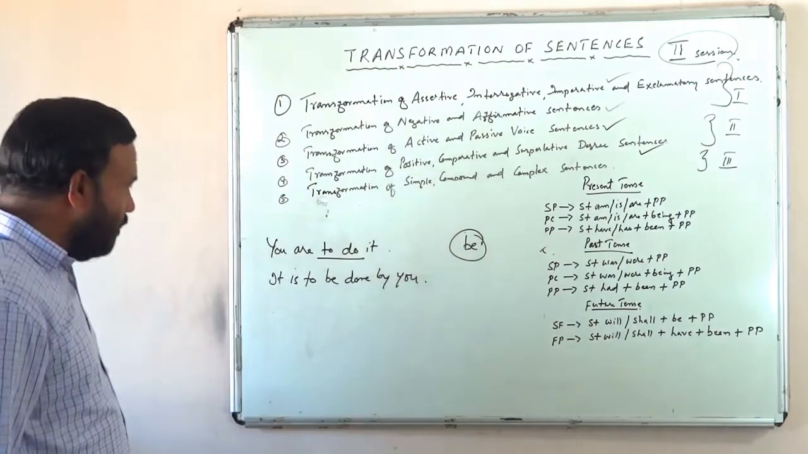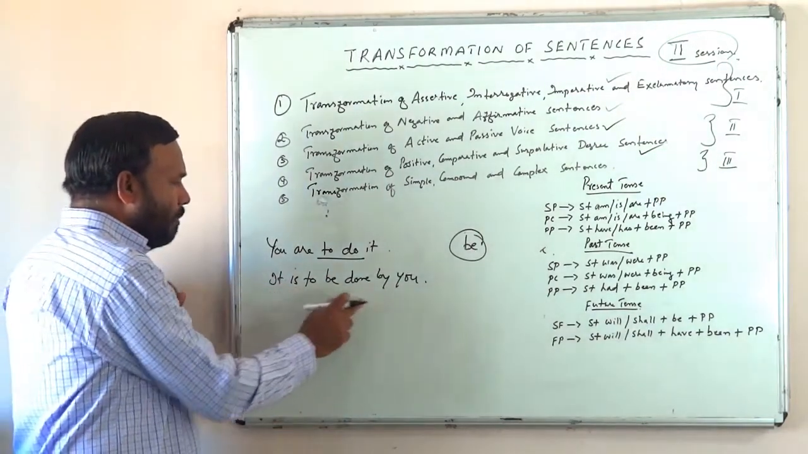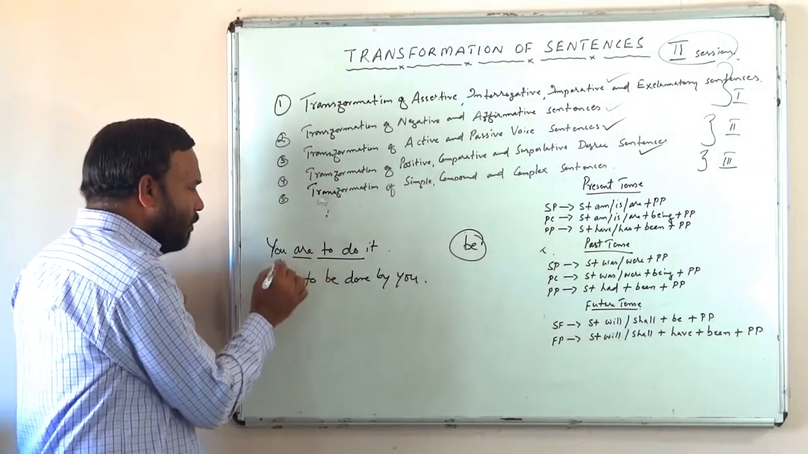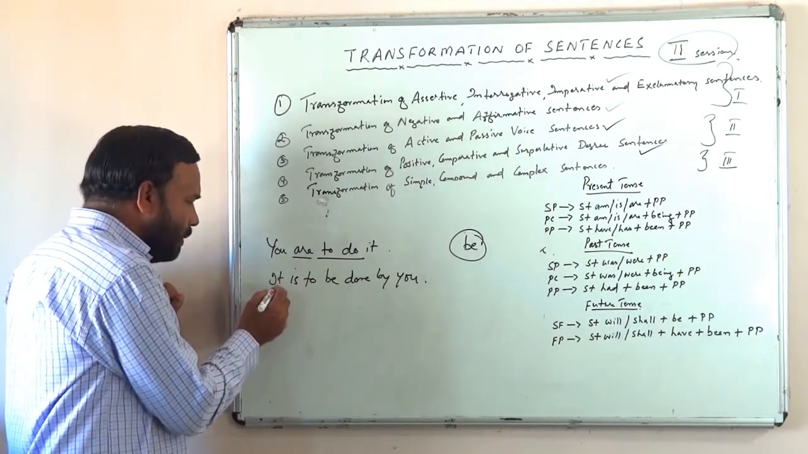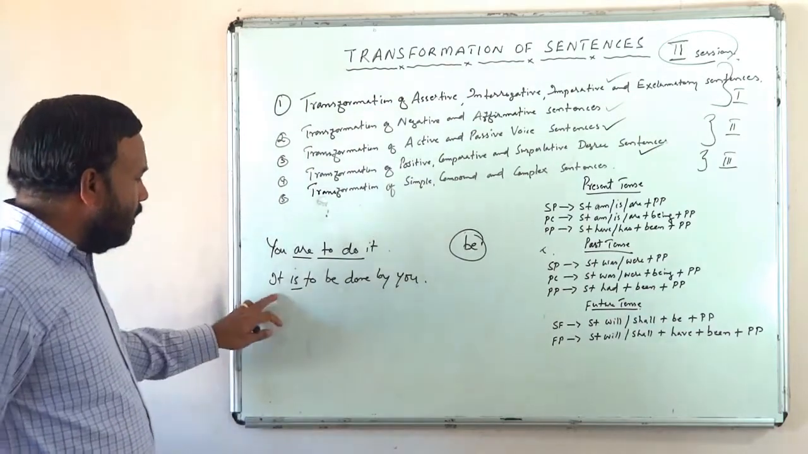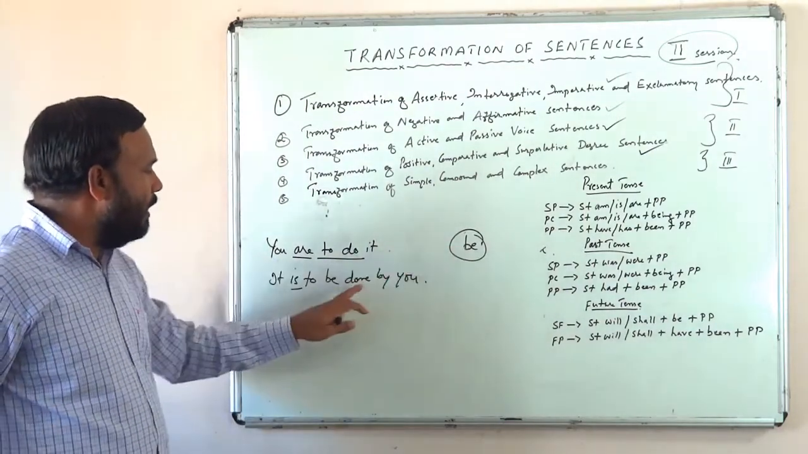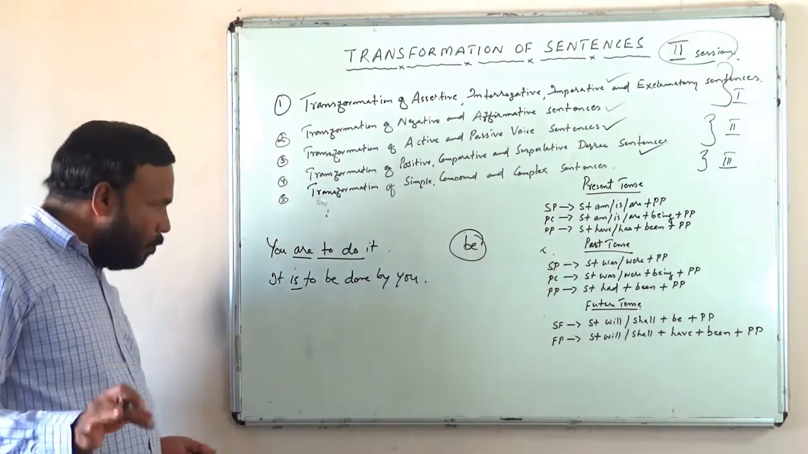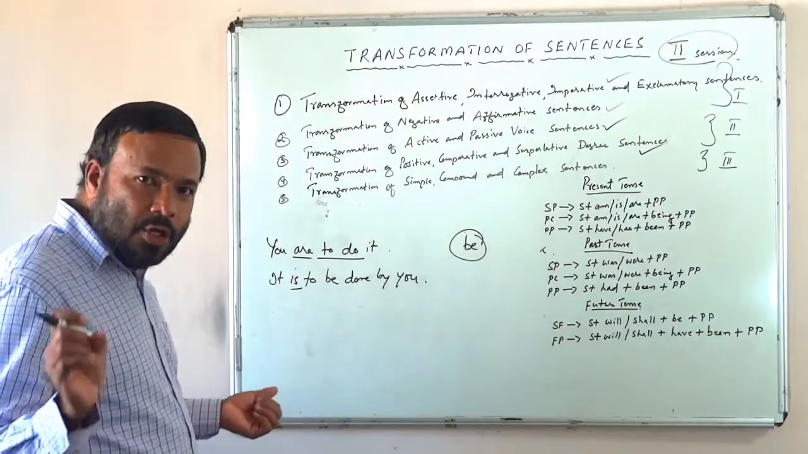You are to do it. It is to be done by you. Why is are there? Because here the subject is you. But in passive the subject is becoming it. So is must be used. So it is to be done by you. You are to do it. It is to be done by you. Any difference? No difference at all.